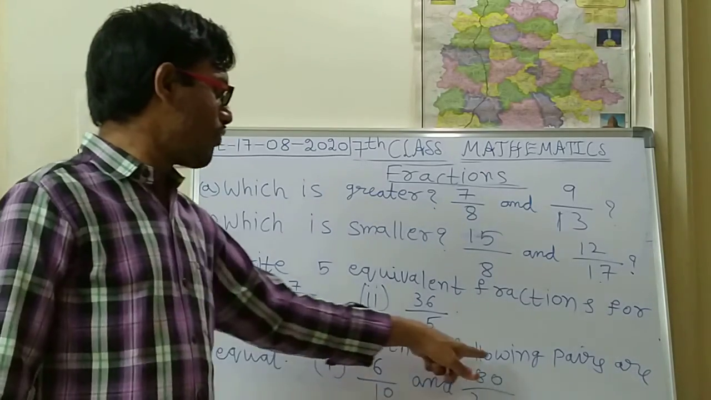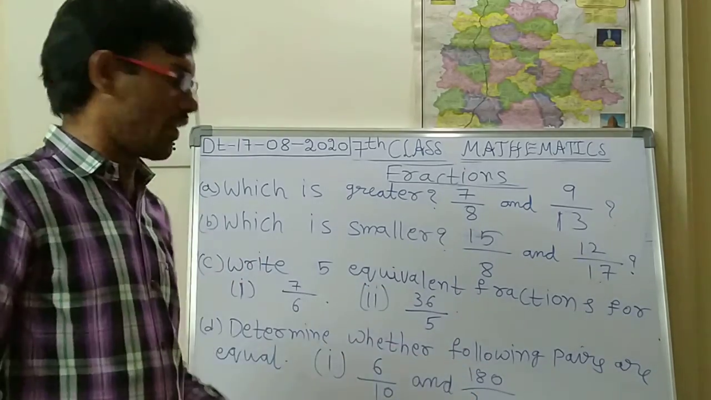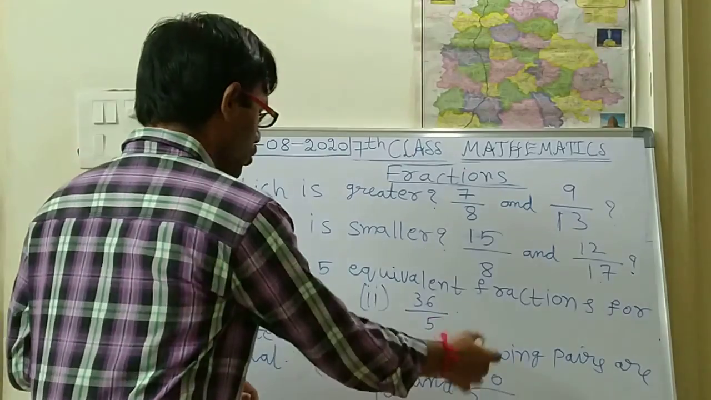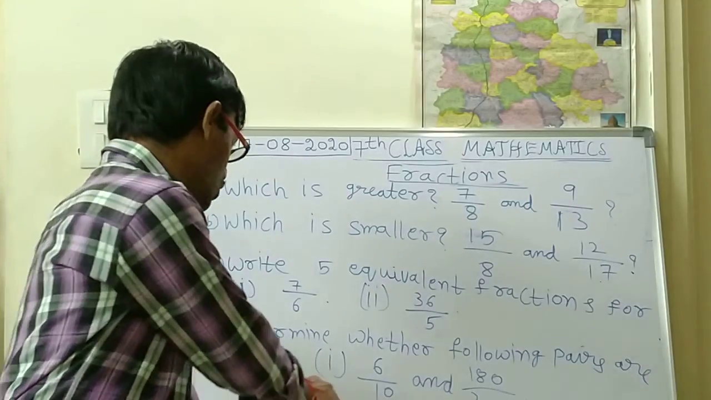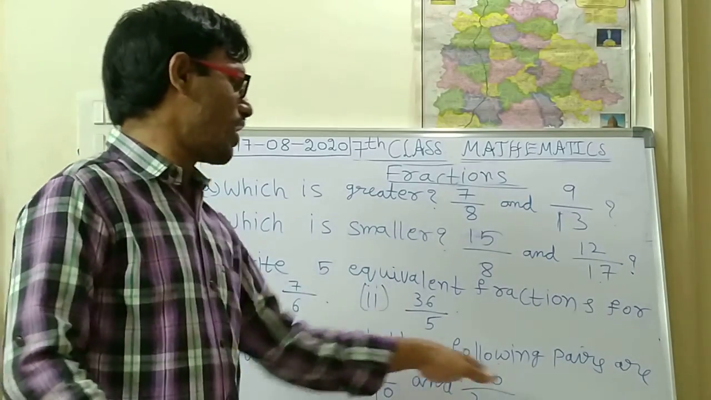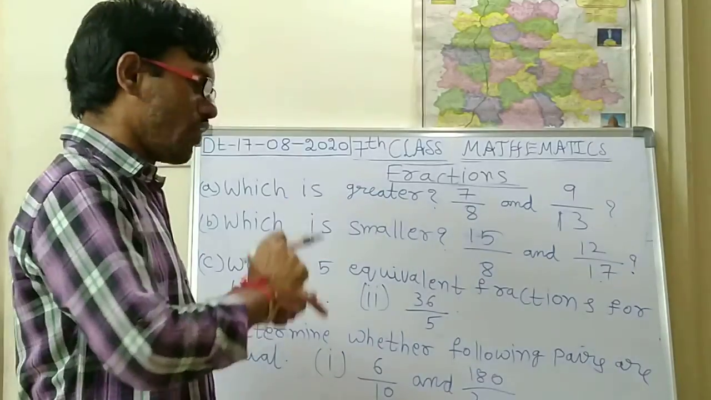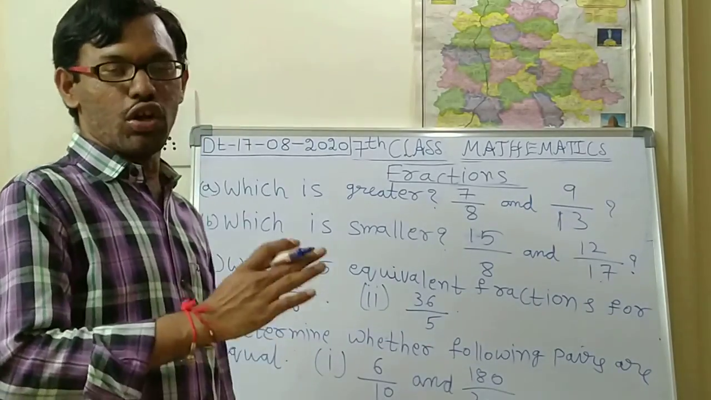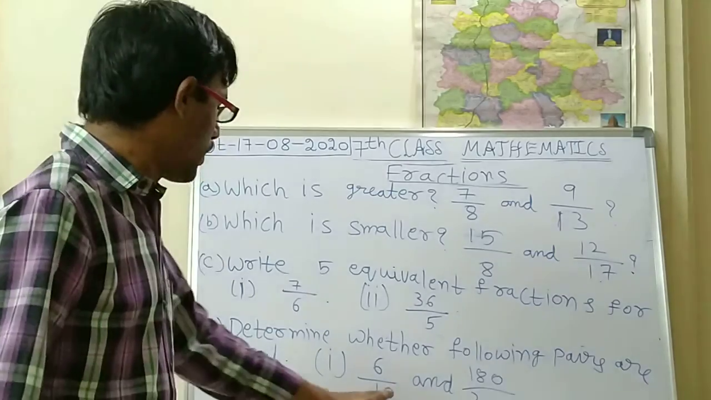Next, determine whether the following pairs are equal. So 6 by 10 and 180 by 300. You have to identify whether these two are equal or not. So do the cancellation wherever possible. After that, try to identify whether both are equal or not. If both are equal, then at last write, therefore, 6 by 10 and 180 by 300 are equal. Up to there, you should conclude the solution.